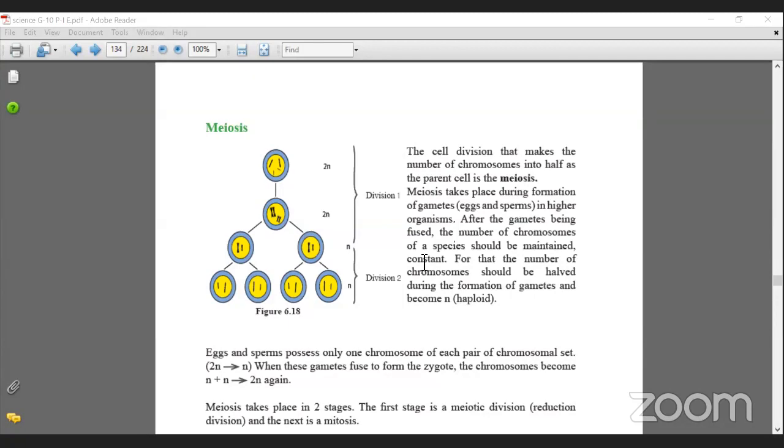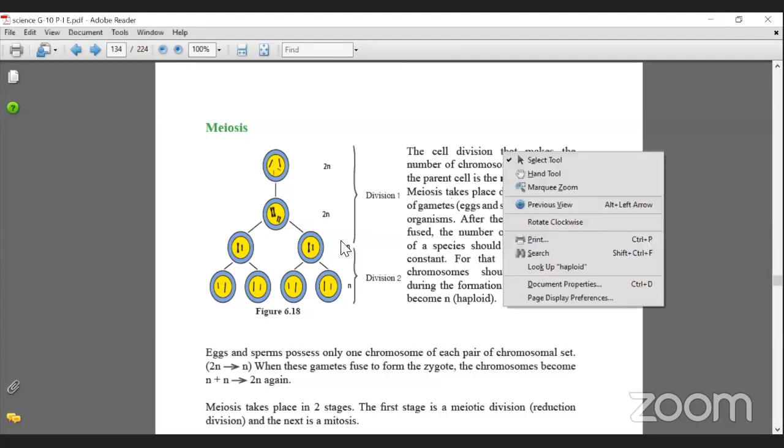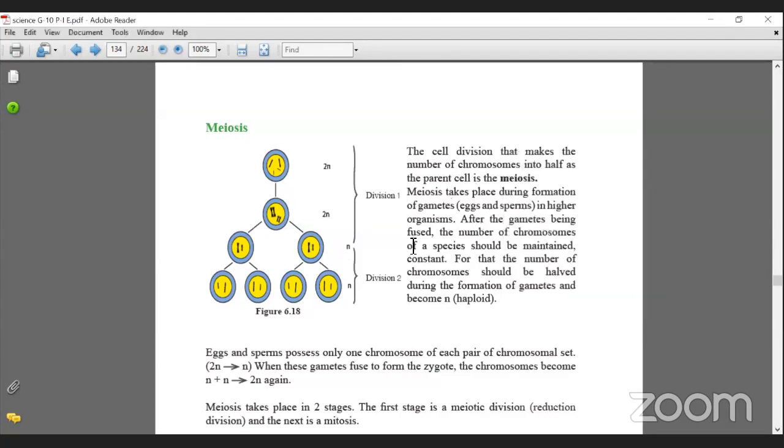Now when I use the word germ, don't get confused with germs, the microorganisms. I'm talking about germ cells, the gamete cells. Look at this. First of all, let's go through this, and then we'll come into the picture so that you all will get a clear idea about it.